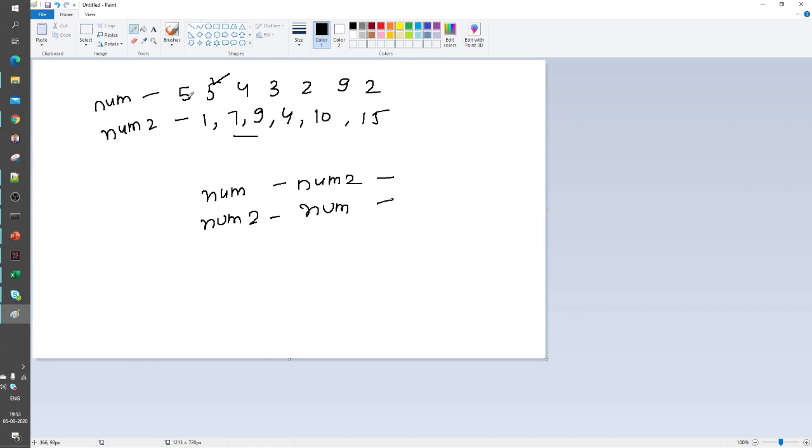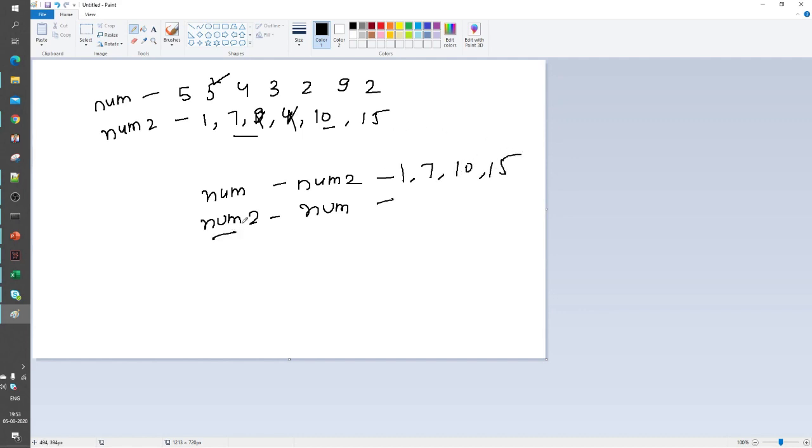First I will see whether we have 1 in this data set. There is no 1, so I will just write 1. Then I will see whether 7 is there. No. Then I see 9. 9 is there, so I will not write it. 4 is there, I will not write it. 10 is not there, so I will write 10 here. And 15 is not there, so I will write 15.